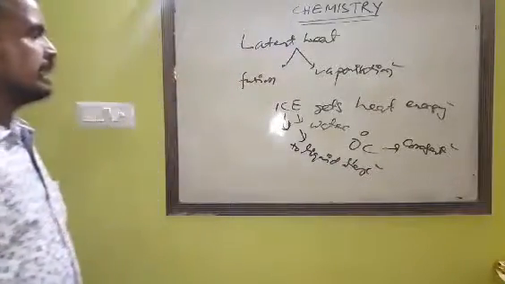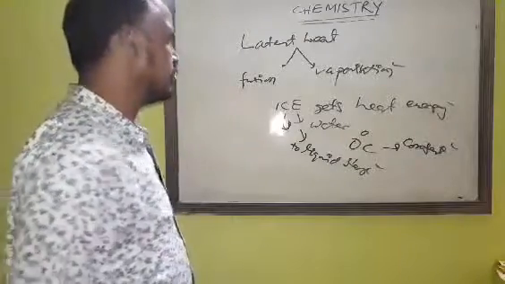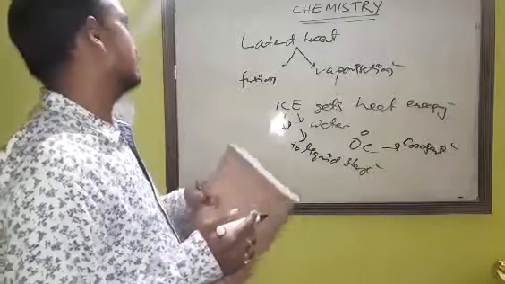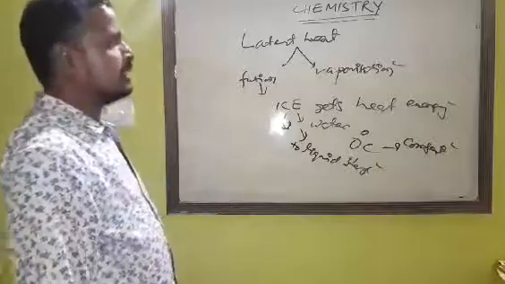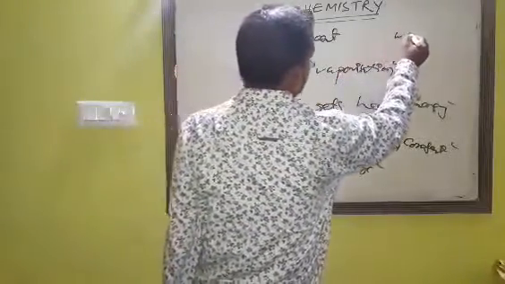So it is the quantity of heat energy that is absorbed and hidden, and this is known as latent heat of fusion.